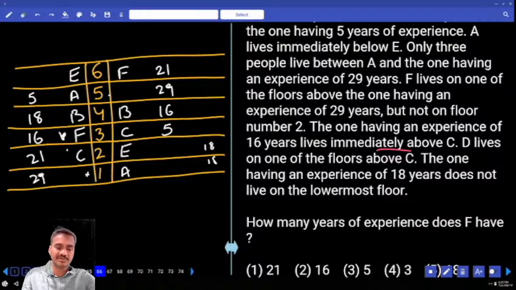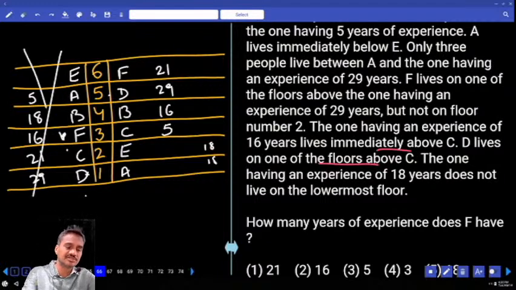What is left over, tell me. A, B, C, D is the person here. Isn't it? Here again D is the person. And D lives on one of the floors above C. Now here D lives on one of the floors below C. That is false. Now here D lives on one of the floors above C.